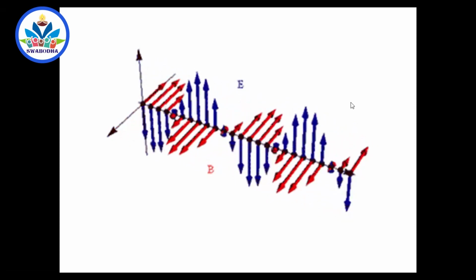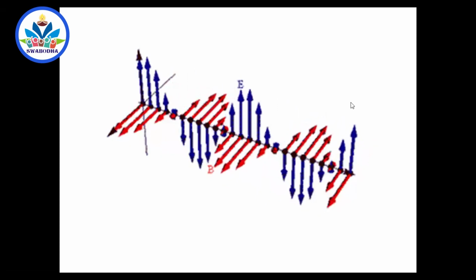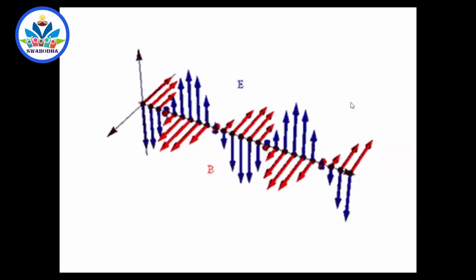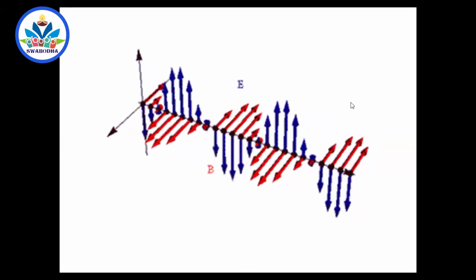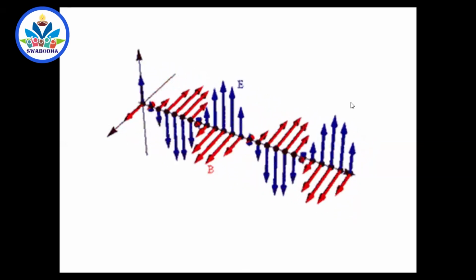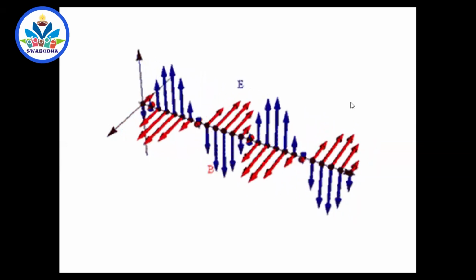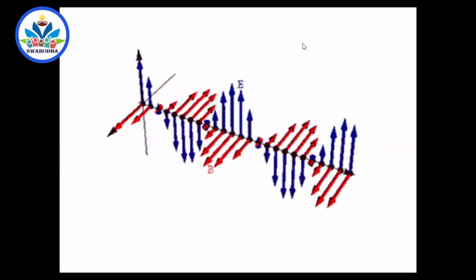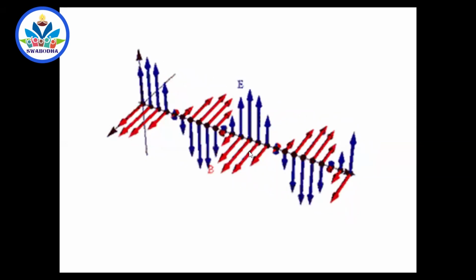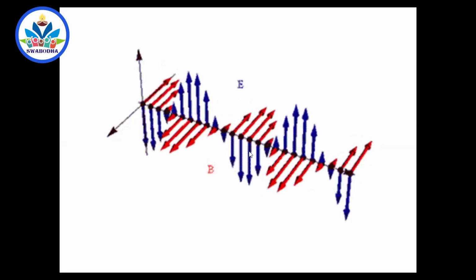Simply, they are shown by drawing arrow marks. But electric fields are not like arrow marks; since it is a vector, it is shown as an arrow mark here. So at a point when the light moves, the electric and magnetic fields are not constant with time. They will be continuously varying. Remember here, the electric and magnetic fields are continuously changing with time, and they are in phase.